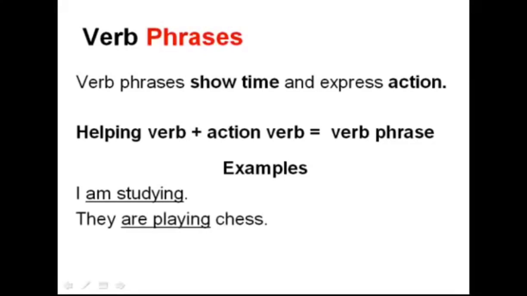They are playing chess. What's the action here? There are two actions. Are playing. It is a verb phrase. They will fail. What's the action here? Fail, but will fail. It's a verb phrase, showing that not only will they fail, but they will fail sometime in the future.